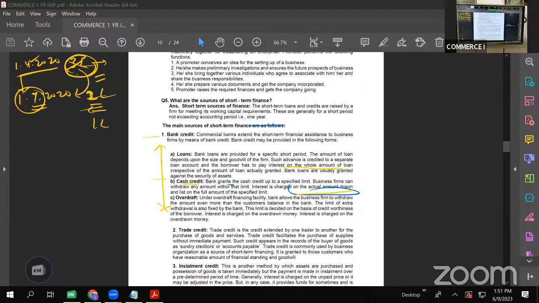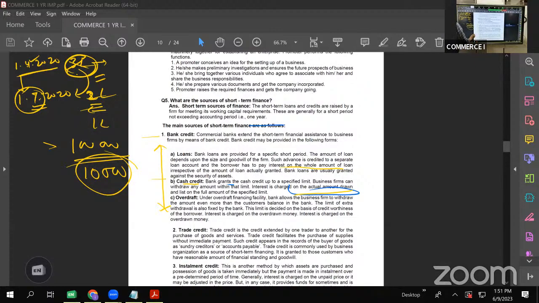Then overdraft. Overdraft is a short-term facility. Normally, it will not be extended for more than 6 months. Suppose I am having a balance of 1 lakh in my bank. I am a very good customer of the bank and I had issued a check of 1,12,000 or 1,10,000 to some party. And I forgot to deposit the excess 10,000 and the check came for encashing. So the bank manager, on his own guarantee, can clear this 1,10,000 check. That excess 10,000 which is overdrawn is called an overdraft. So I have to pay interest on this overdraft. Okay, so that is it.